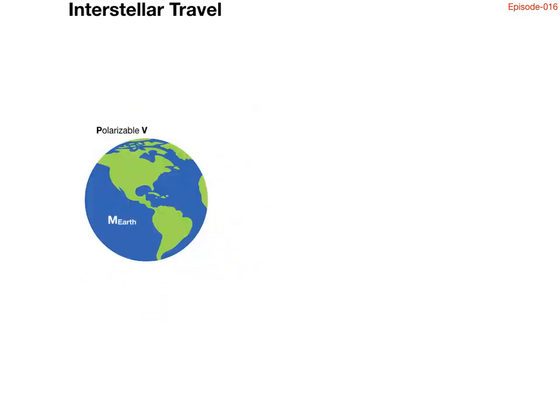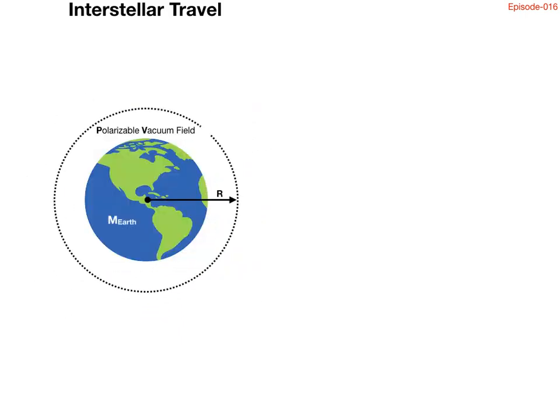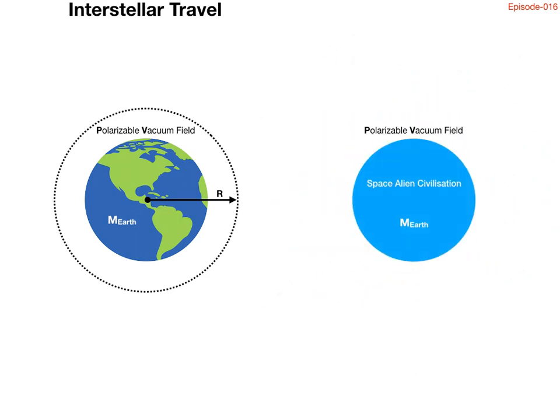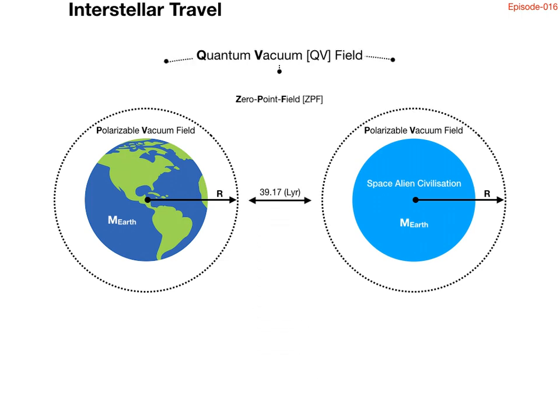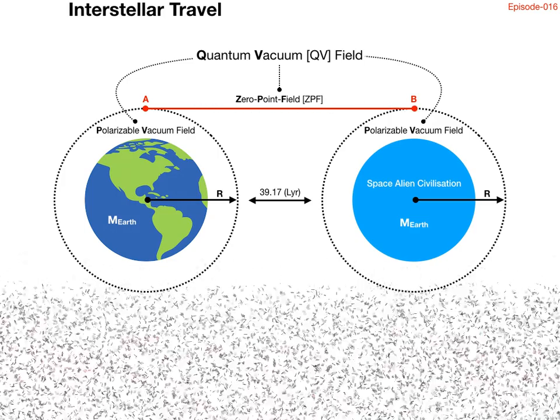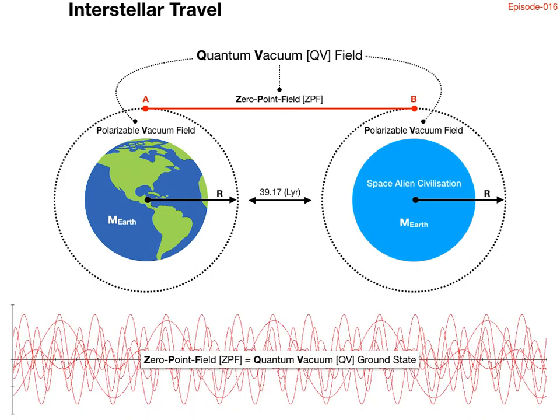Let's begin by considering the concept of gravitational equipotential. In this illustration, we see the Earth from space. The polarizable vacuum field is the polarized form of the quantum vacuum. In other words, the polarizable vacuum field is a quantum vacuum representation of the curved spacetime associated with general relativity. The dotted line represents an arbitrary orbital radius. Every point along this line is at the same gravitational potential. This means that, in a manner of speaking, every point along the line of equipotential is the same point.